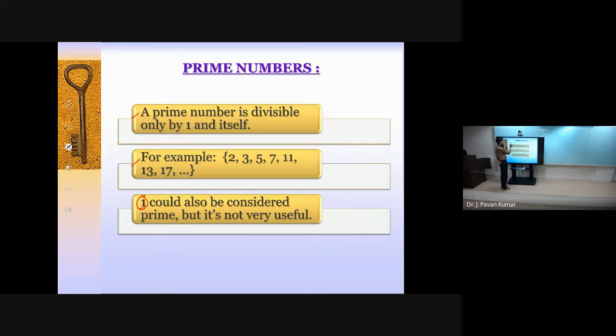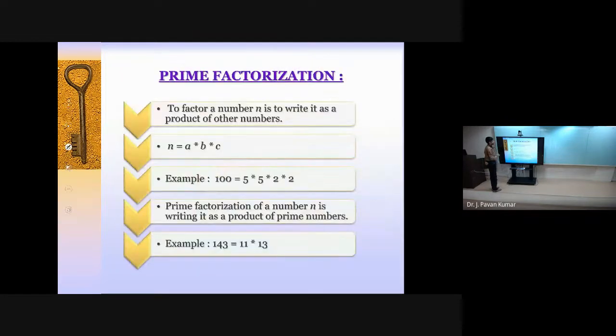Why? Because in other words we can say exactly two factors we need to have. One and itself, for the given number n, should be the factors. For one, two factors we are not having, only one factor. So one in general we will not consider as a prime number. Next, consider prime factorization.